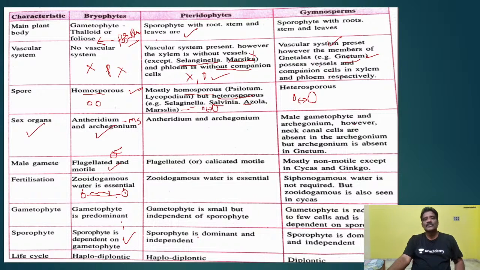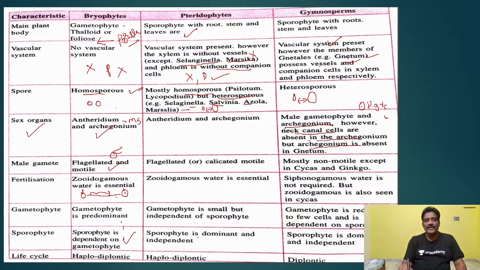So in gymnosperms, what is a very important point you have to understand? Instead of antheridium, what is developed here? Male gametophyte. Male gametophyte in gymnosperms, can you tell what is that? Pollen grain only. Pollen grain is nothing but a male gametophyte. And one more important point, archegonium is present, the female sex organ, just like in pteridophytes and bryophytes.